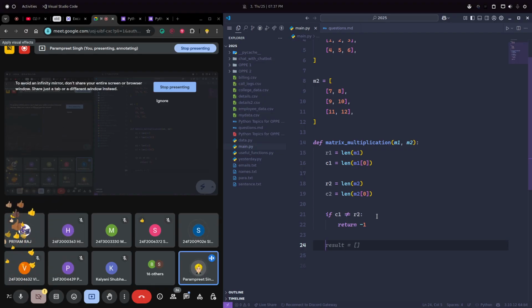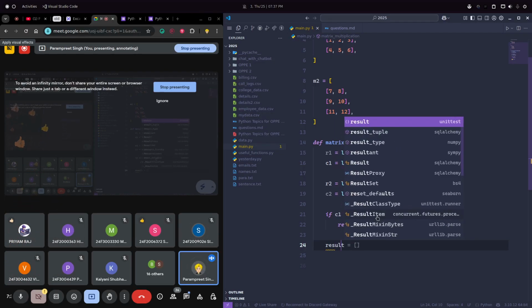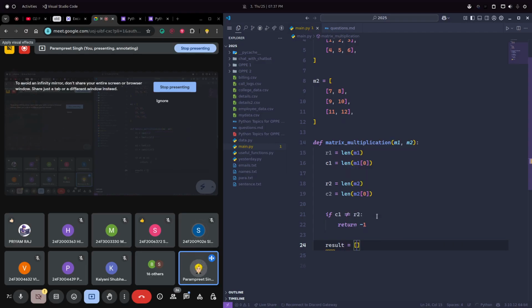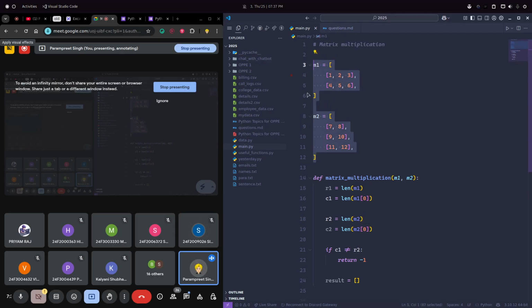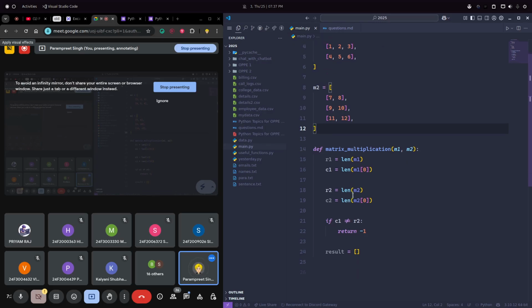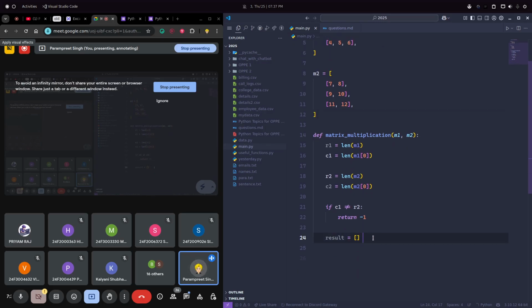Okay, let's go with this only. Let's create a result matrix. That result matrix will be the resultant matrix of multiplying these two matrices. Just before that, can anyone tell me what would be the shape of this matrix, the number of rows and columns?